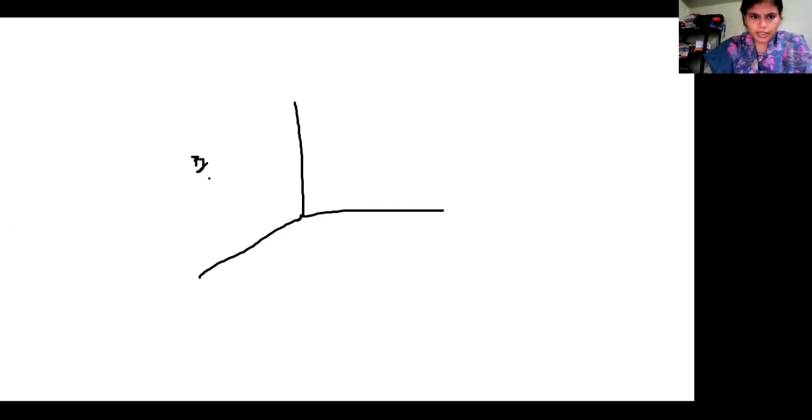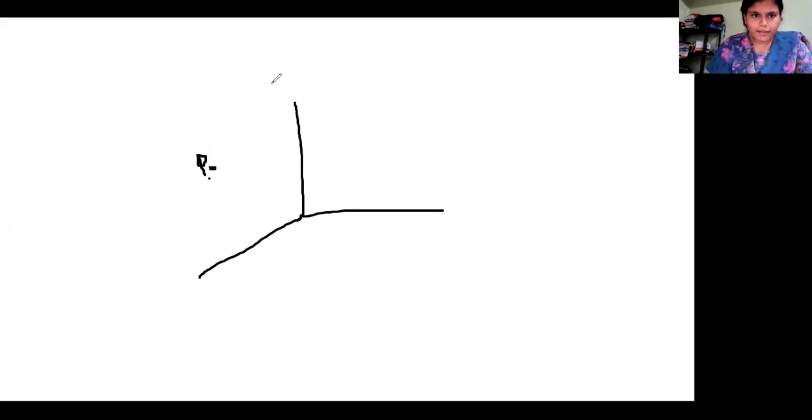Suppose we name it P naught. So this is the point P naught, with some coordinates, say x naught, y naught and z naught. And what we must know is a direction vector.